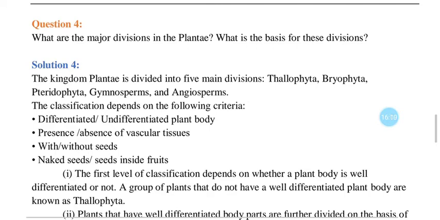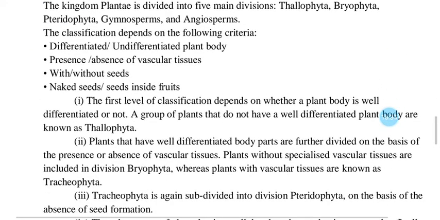The first level of classification depends on whether a plant body is well differentiated or not. A group of plants that do not have a well differentiated plant body are known as Thallophyta. We discussed that if a true root, stem and leaves are not present, then they are kept in Thallophyta. Thallophyta is further divided into different groups according to their characteristics, on the basis of the pigment system present in them.